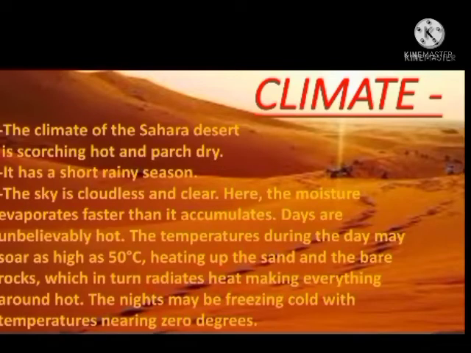Days are unbelievably hot. The temperature during the day may soar as high as 50 degrees Celsius. So the temperature is very high during the day, heating up the sand and the bedrocks, which in turn radiate heat, making everything around hot. The night may be freezing cold with temperature near 0 degrees. During night time, the environment cannot release heat because no absorption of heat has taken place. So during night time we can find freezing cold in such areas.